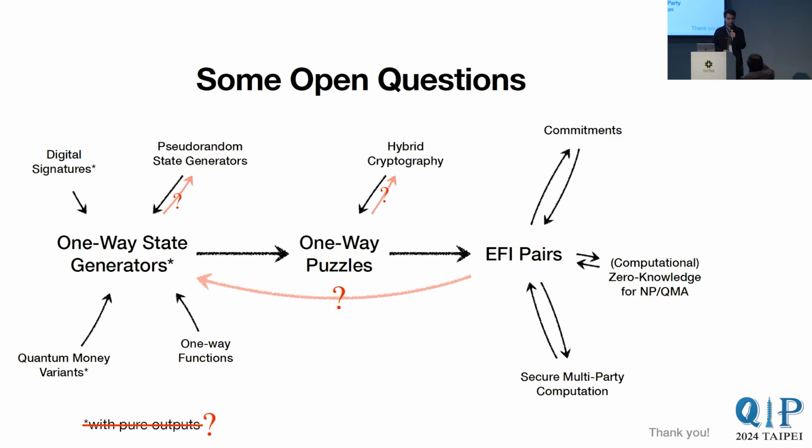So at least you can also construct a classical input, classical output, quantum evaluation one-way function with auxiliary input, because EFID imply one-way function. Say that again, I didn't follow you. If the output of EFI is just a mixture of classical bit stream, in this case, I think EFID imply one-way function. So now you also get a classical input to classical output quantum evaluation one-way function. So maybe then it is not possible to get it purely quantum. Because in our case, the output is not purely classical.